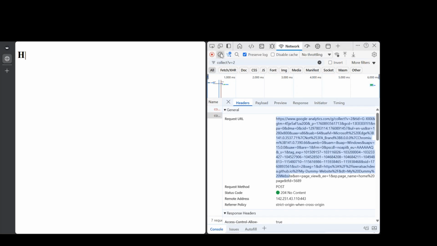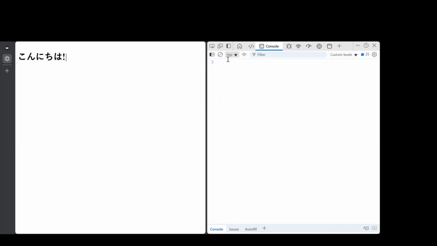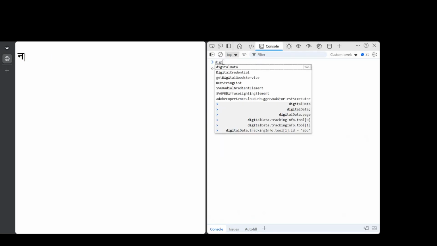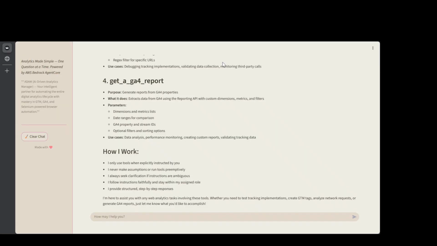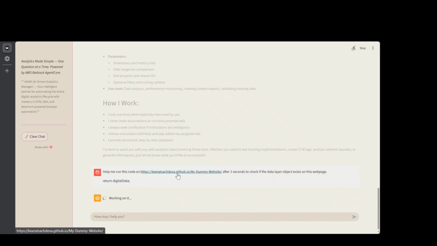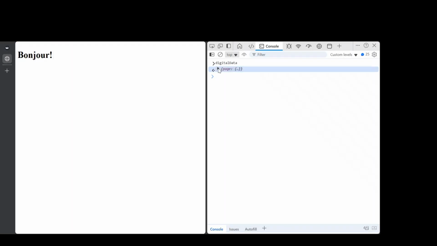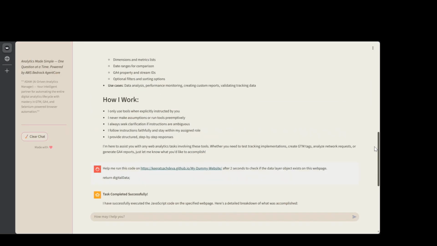So I've been given a task to check the data layer and the GA4 requests on this website. This website has the digital data layer, and let me quickly check if Adam is able to assist me in this task. So let us quickly ask Adam to check if the digital data layer is correctly implemented on this website or not. And yep, I can at least clearly see that the digital data object is present on this website, and it's actually having a page sub-object that's having the field's name and type. Let us see if this genius is able to test this or not.